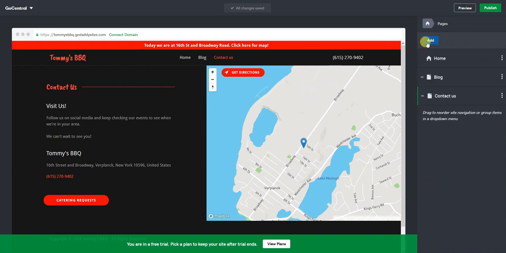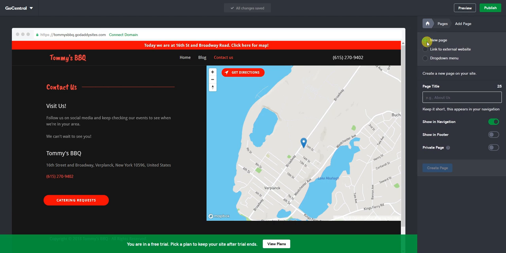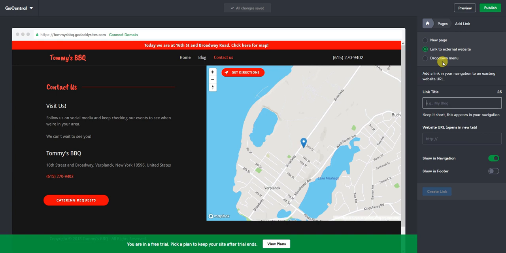All right, and then beyond that, the only other thing that you might want to know is underneath pages, when you click add, it's also going to say link to external website. This will allow you to add a link to there, to right here where you can link it to something else, whatever you may want it to be. Like I said, that Google map or something else, it'll add it right in the top.